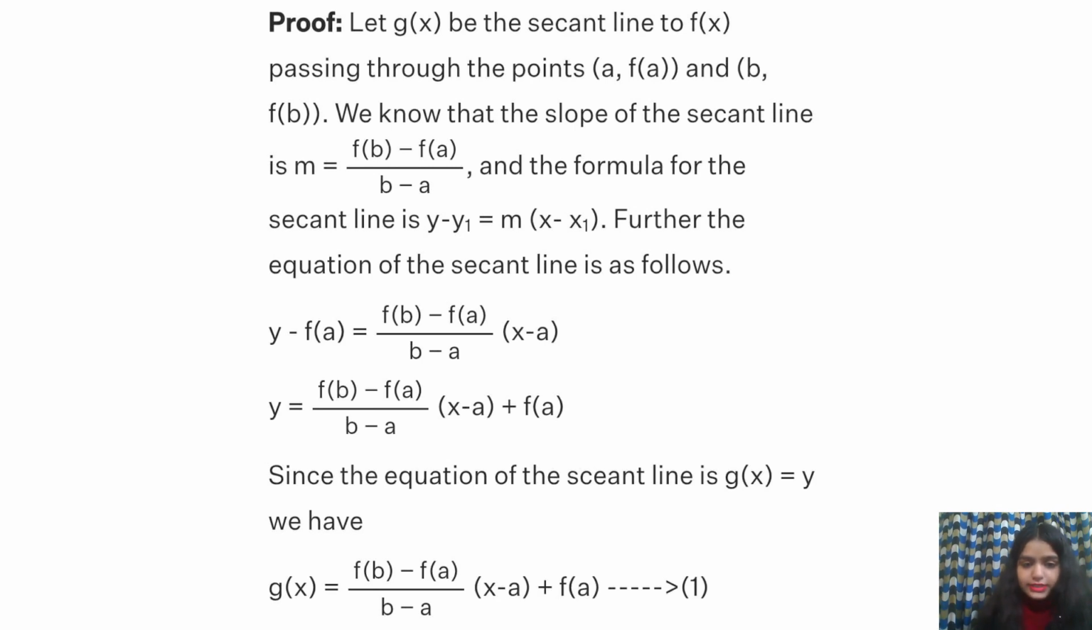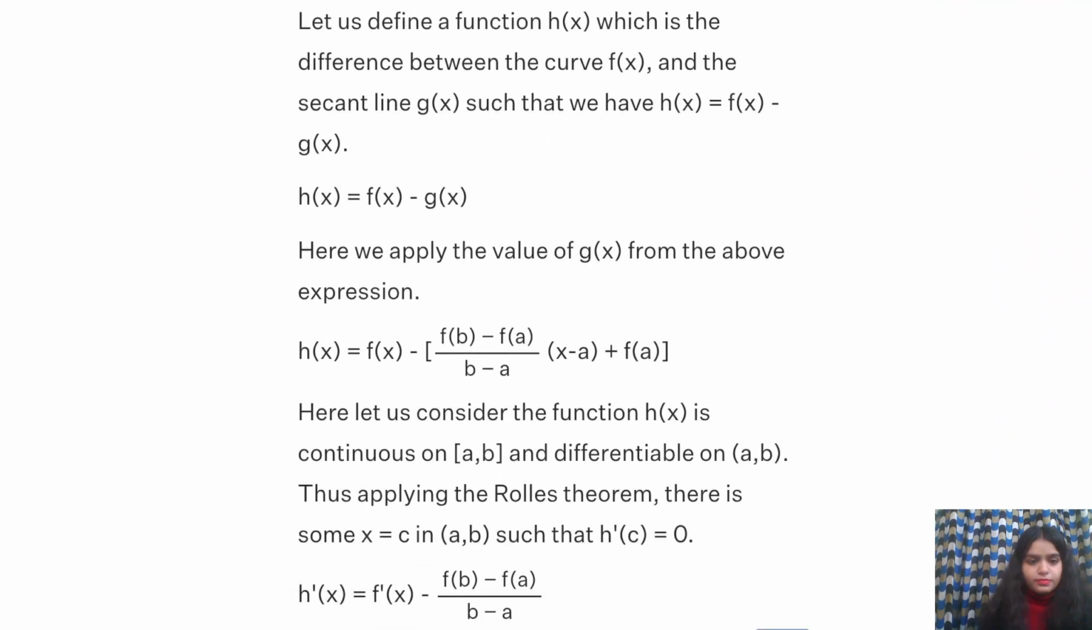So what is this? Here you have the secant line equation, and we have put the value of m over here. Now we will solve this, and since the equation of the secant is g(x) and y, we have this. Like this we are going to prove this, and at the end what we'll see is that h(x) is continuous on [a, b] and differentiable on (a, b). As I stated before, continuous in the closed interval and differentiable in the open interval.